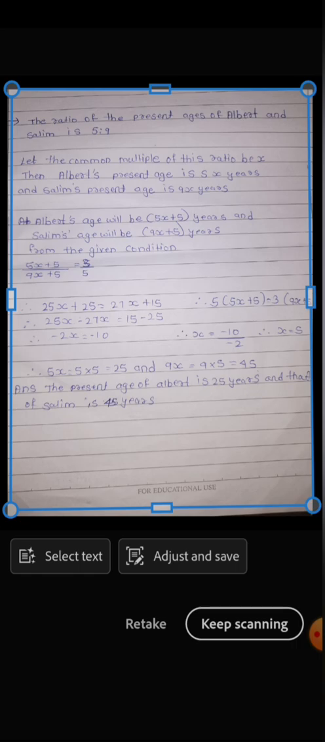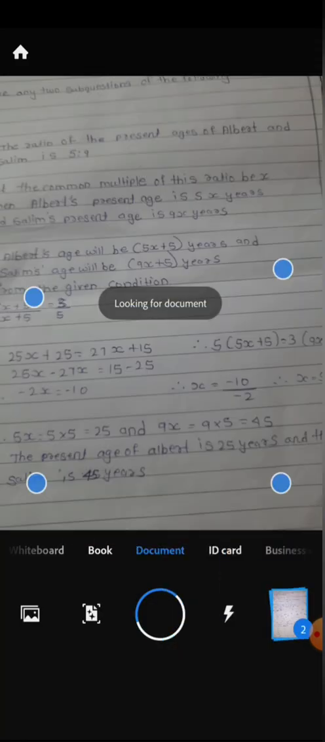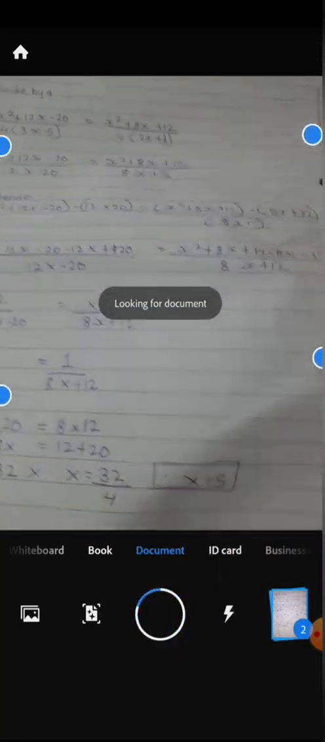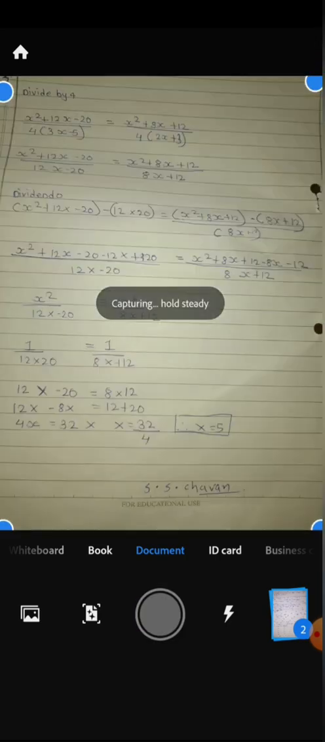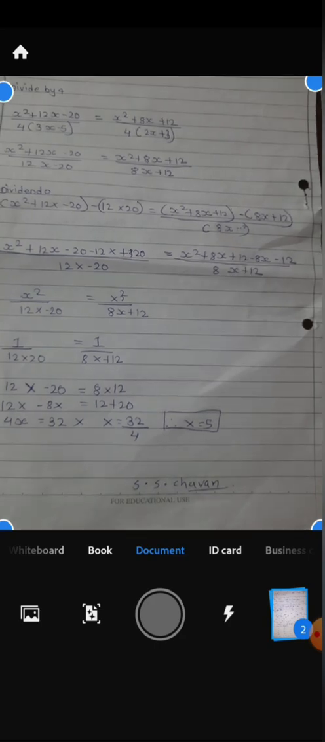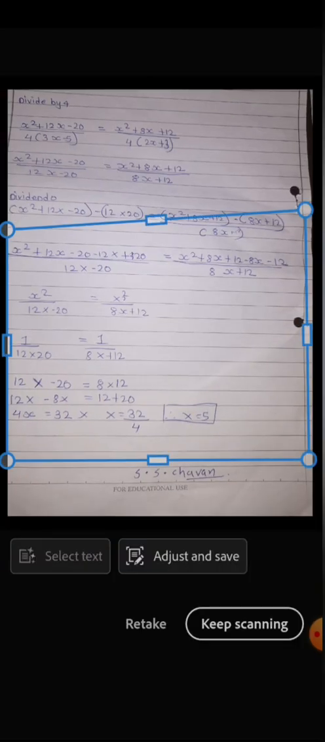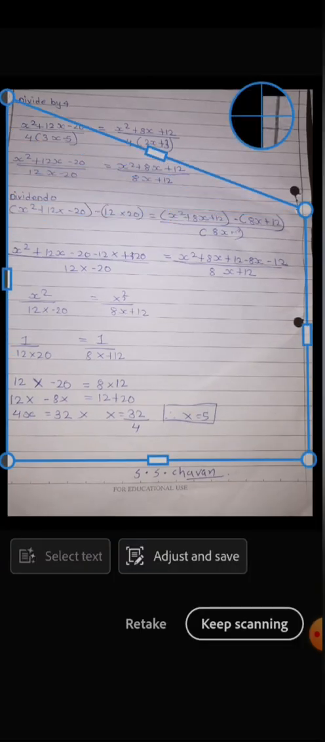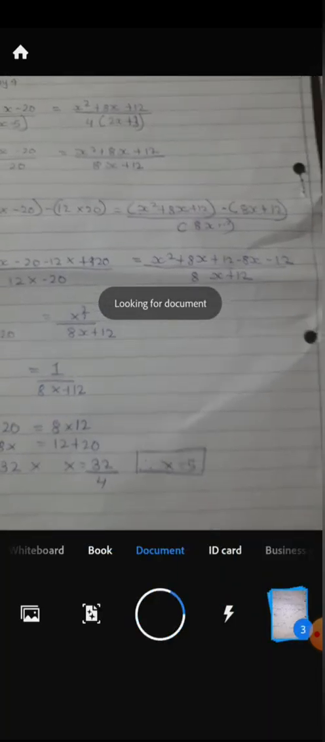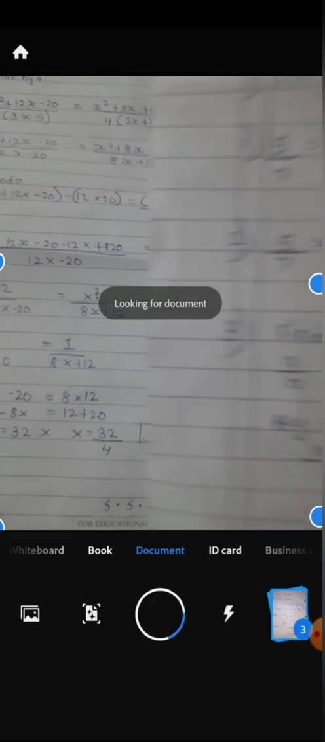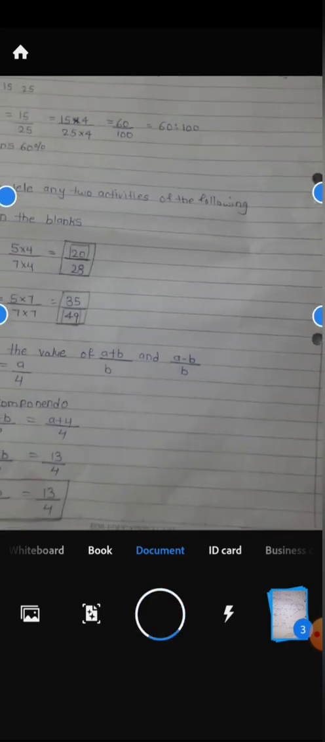Remember that you can complete this process of making a PDF within 2 minutes. It doesn't take any more time. But be careful at the time of taking the photos. Now I am taking photos of some pages. These are not answer sheet pages. This is just for your guidance.